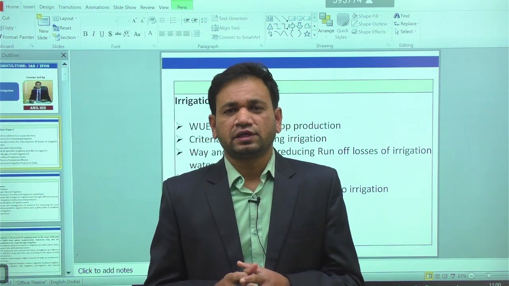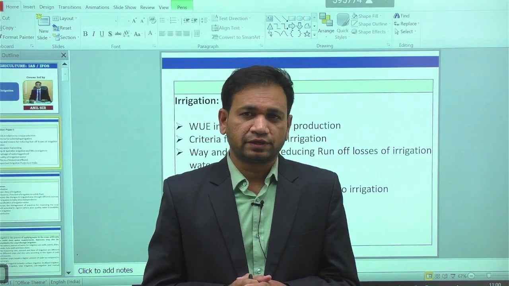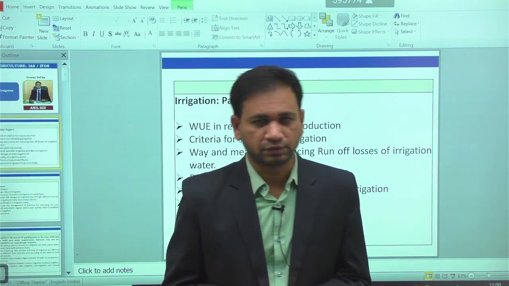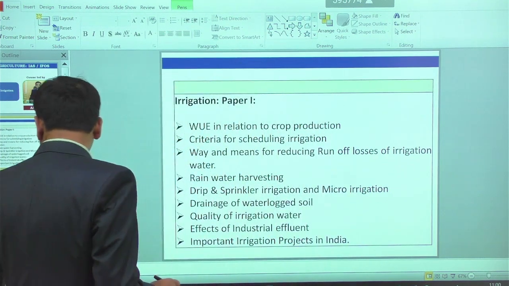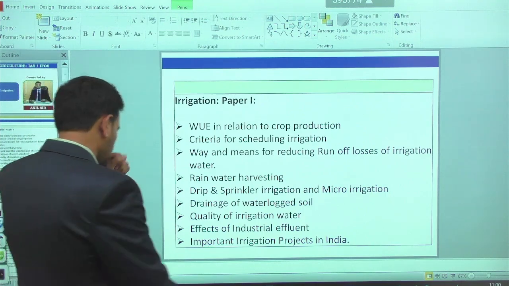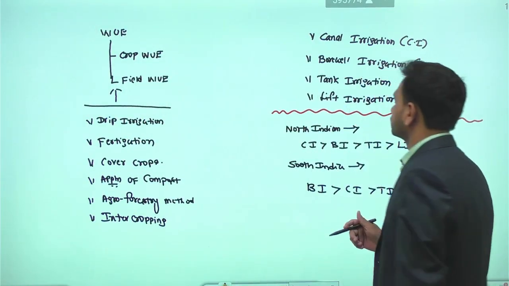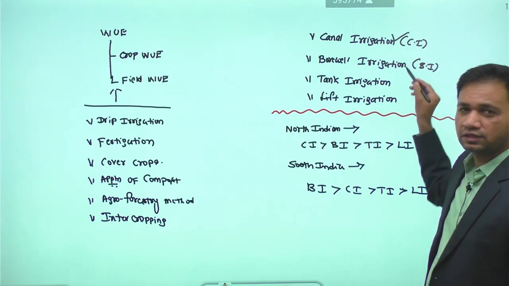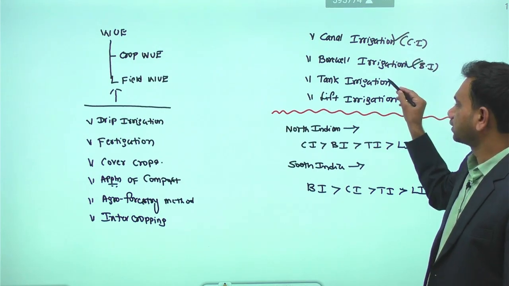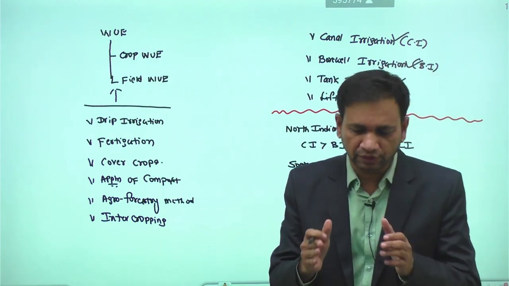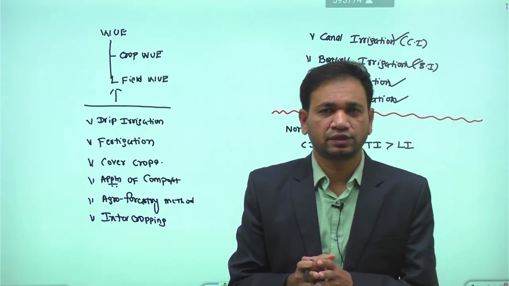When we have irrigation at the right time, during the critical period, increased crop production in agriculture can be possible. As we said, we have 4 major sources: canal irrigation, borewell irrigation, tank irrigation, and lift irrigation. These are the major sources of irrigation we have.